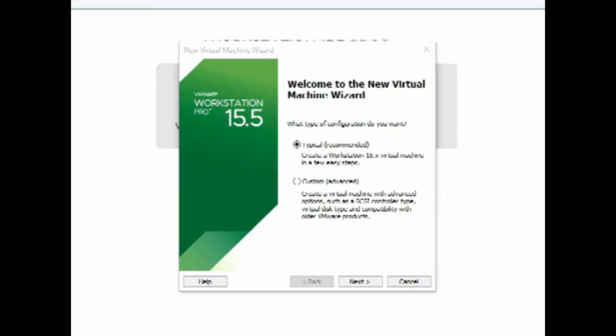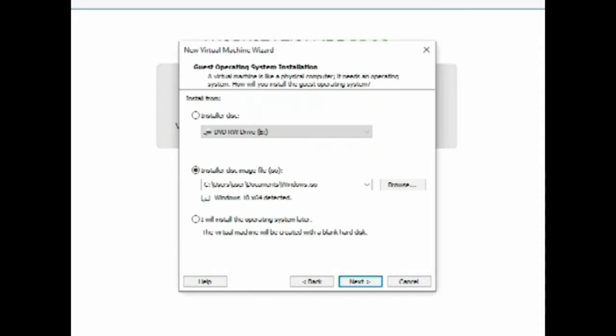So the third step is the installation of the operating system using the virtual machine. First, pick typical to create the type of virtual machine. Second, there are three different install options, which are the installer disk, ISO file, and install later.